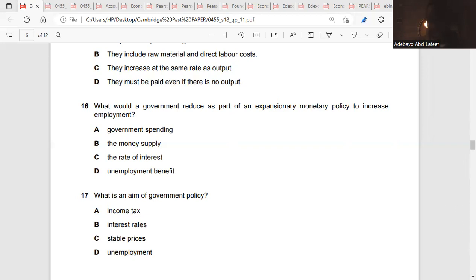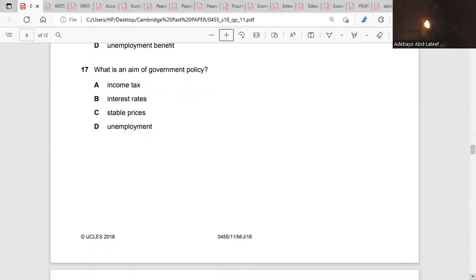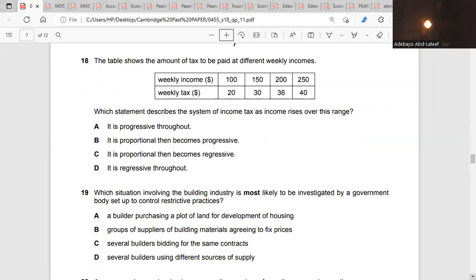Question 17. What is an aim of government policy? Income tax, interest rates, stable prices, and employment. One of the aims of government policy is to reduce inflation. To reduce inflation, so it's stable prices. The answer is stable prices. Okay, we go for 18.